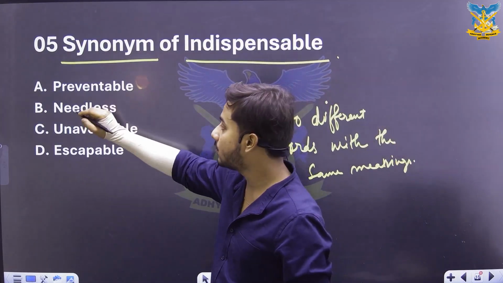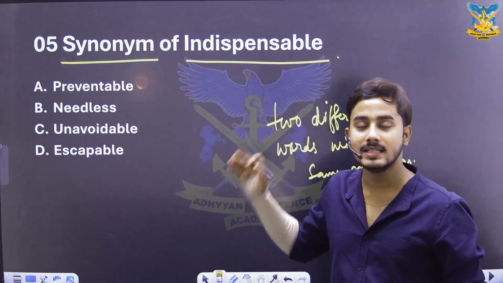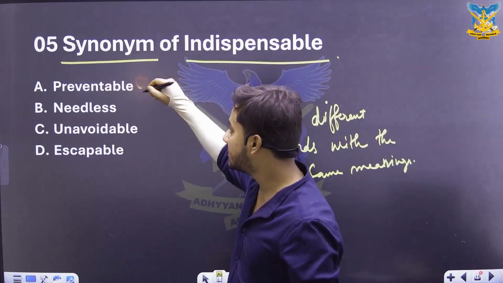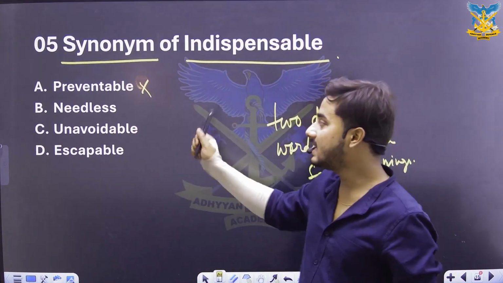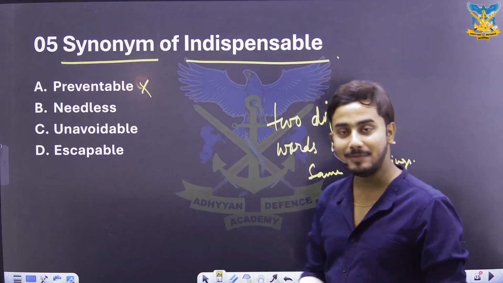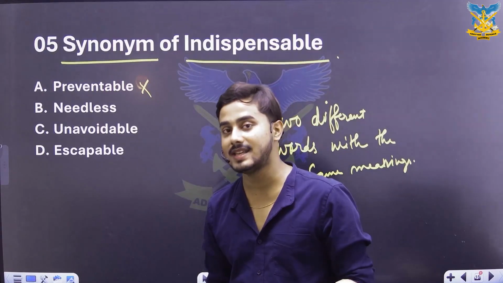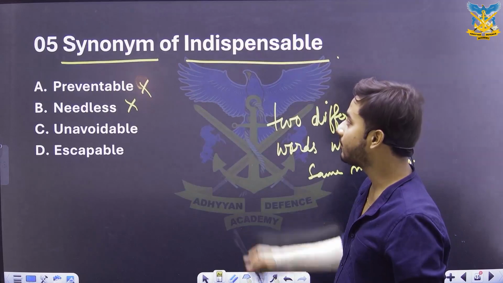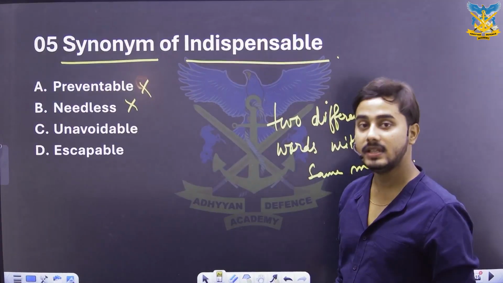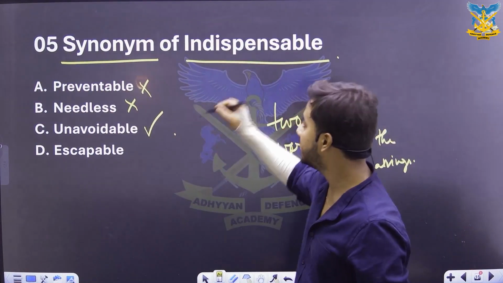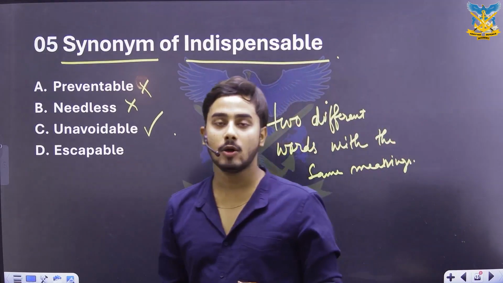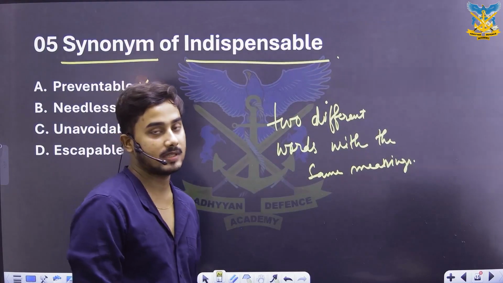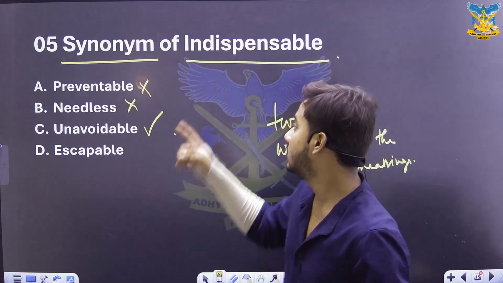The first word is preventable, but as I said, indispensable is something which cannot be prevented, so preventable is the wrong option. Needless. Indispensable means something which is an absolute necessity, and thus needless again has to be crossed out from the list of options. Then comes the word unavoidable. Yes, this is the correct option, because indispensable means something that cannot be escaped, that cannot be avoided. Thus, unavoidable is the correct synonym for the word indispensable.